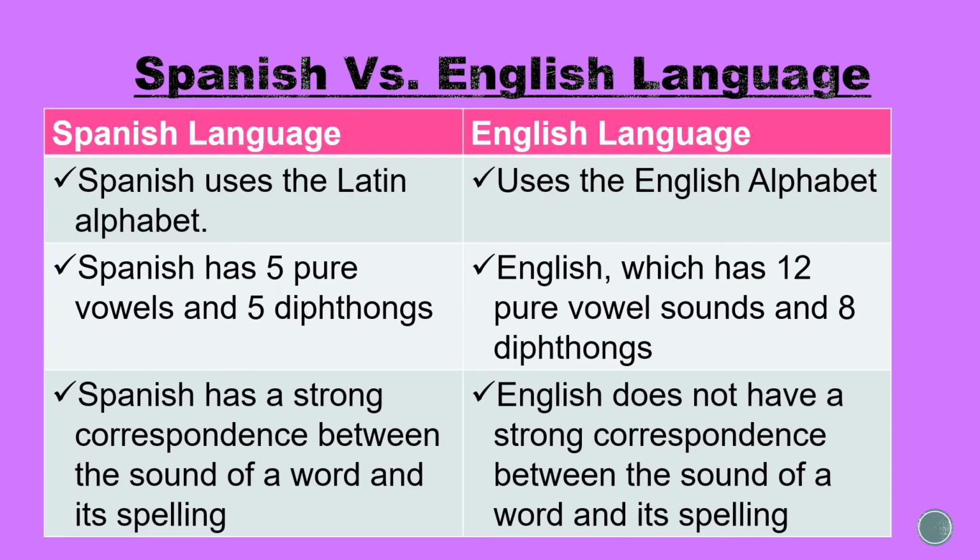Spanish has 5 pure vowels and 5 diphthongs. The length of the vowel is not significant in distinguishing between words. This contrasts with English, which has 12 pure vowel sounds and 8 diphthongs. The length of the vowel sounds plays an important role. It is not surprising, therefore, that Spanish learners may have great difficulty in producing or even perceiving the various English vowel sounds. Spanish is a syllable-timed language.